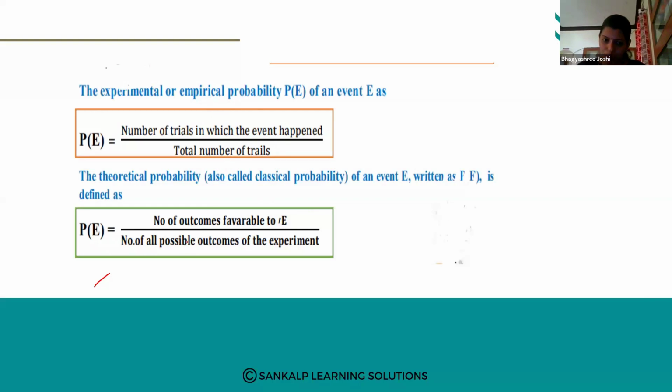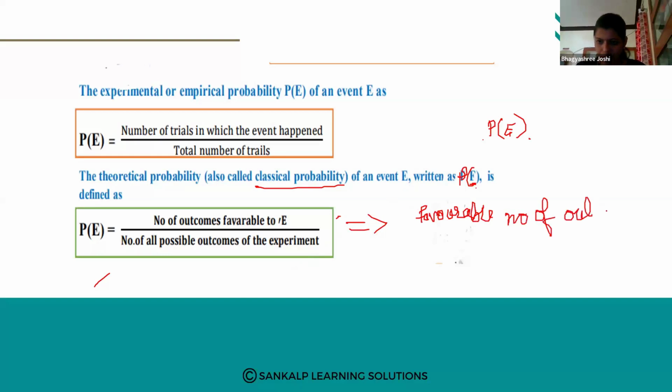The theoretical probability is also called classical probability, and we are going to use this formula. The classical probability of an event E, written P of E, is defined as the number of outcomes favorable to E divided by the number of all possible outcomes of the experiment.